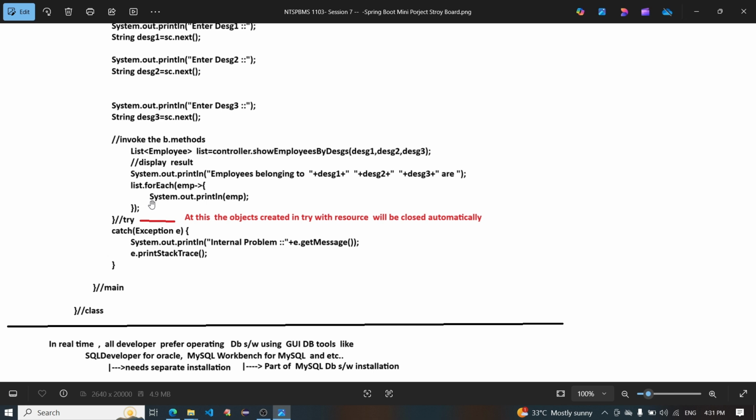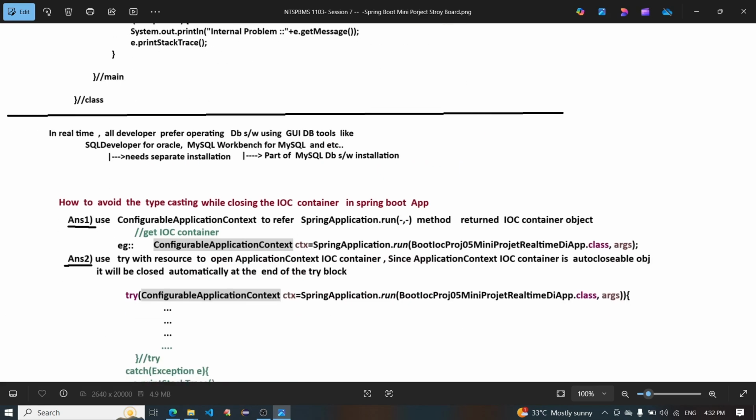list.forEach with a lambda expression, System.out.println emp, printing all the employees in the list. Close the try; the objects created in try with resources will be closed automatically. Catch Exception e: System.out.println internal problem, e.getMessage, e.printStackTrace. Close catch, close main, close class.